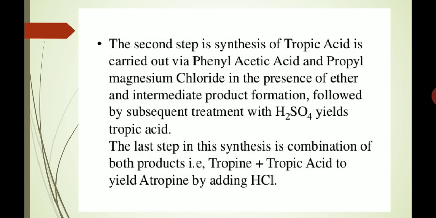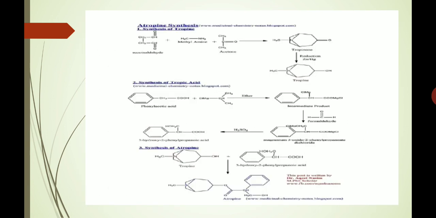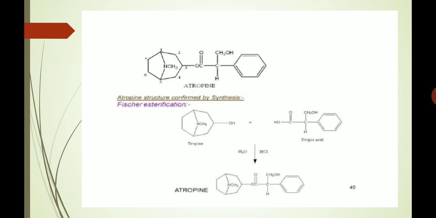The second step is the synthesis of tropic acid. It is carried out via phenylacetic acid, isopropyl magnesium chloride in the presence of ether, and intermediate product formation followed by subsequent treatment with H2SO4 yields tropic acid. The last step in this synthesis is the combination of both the products, that is tropine and tropic acid, to yield atropine by adding HCl. These steps which I have discussed just now are shown here in the form of the reaction sequence.